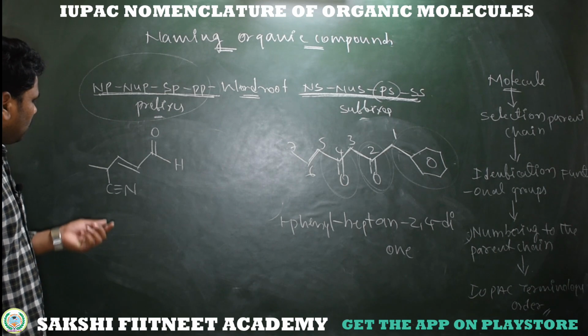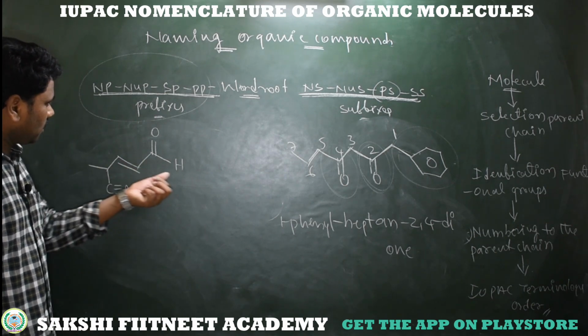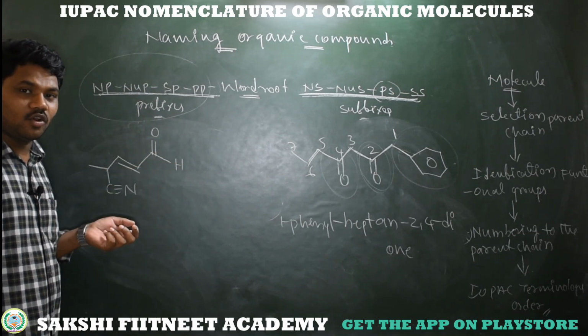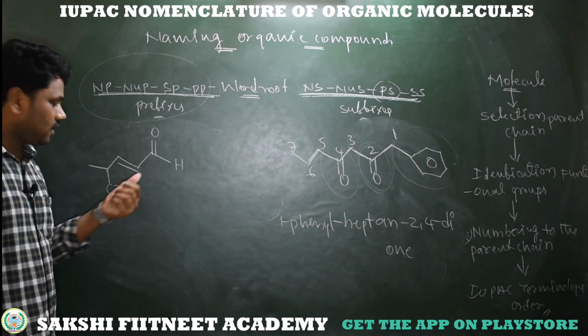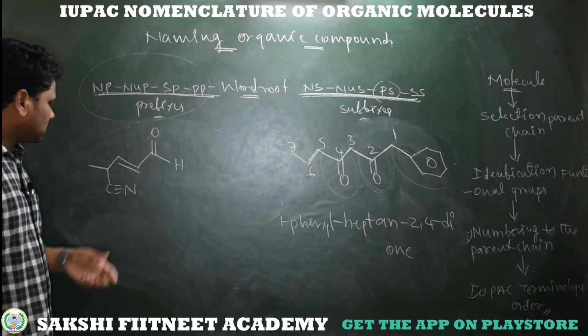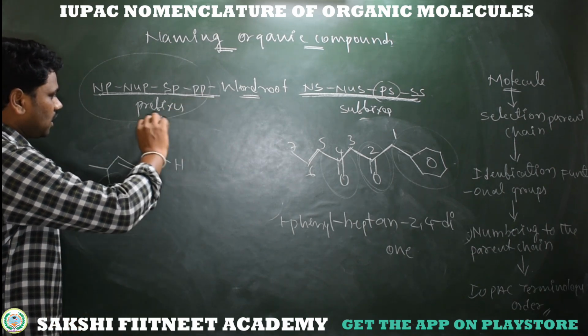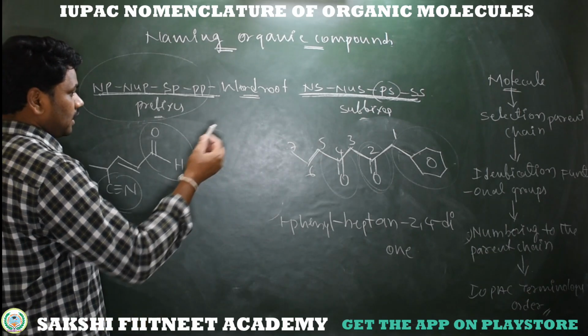now coming to this compound, here we have a nitrile functional group, and here we have formyl, that is the aldehyde functional group. So what is the priority order? Nitrile shows more priority compared to aldehyde. So the nitrile group becomes the secondary suffix. Then what about the aldehyde? The aldehyde becomes a substituent.